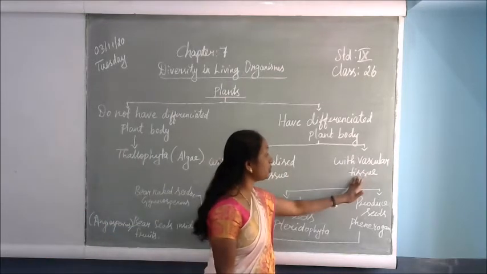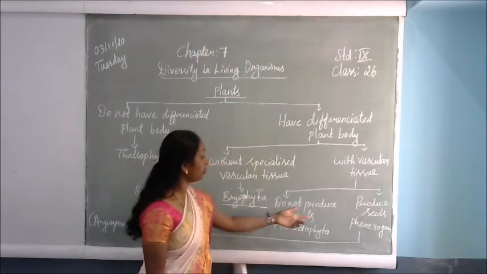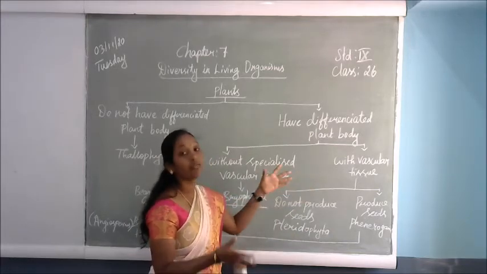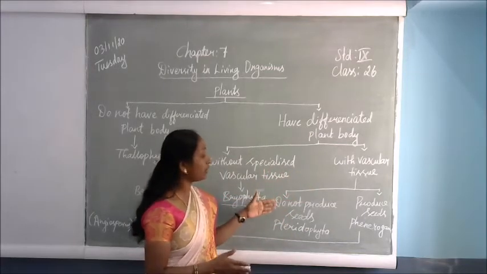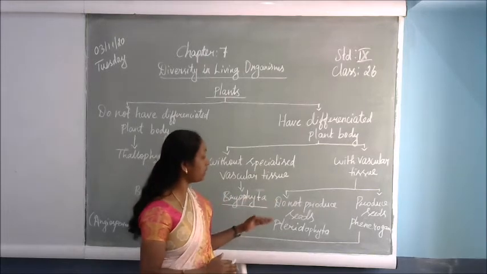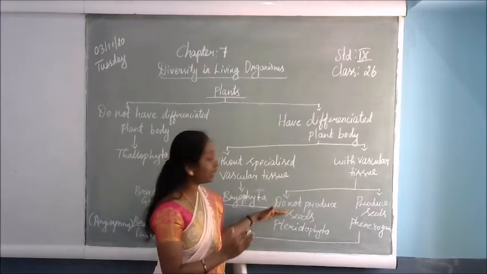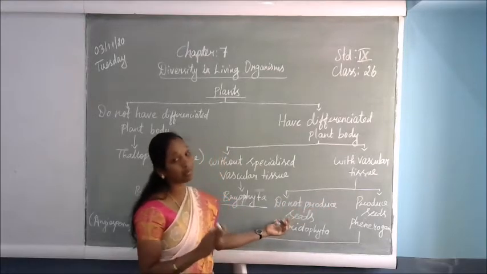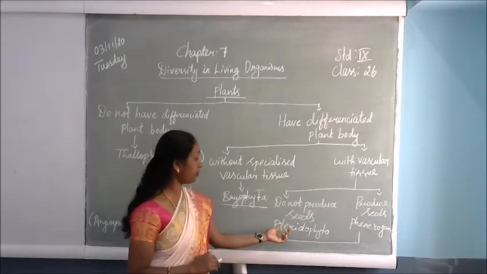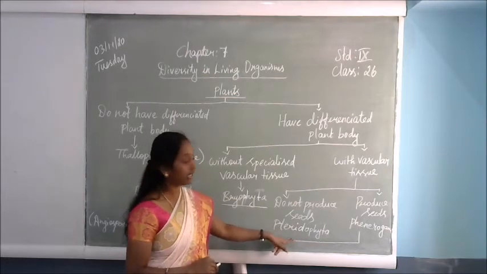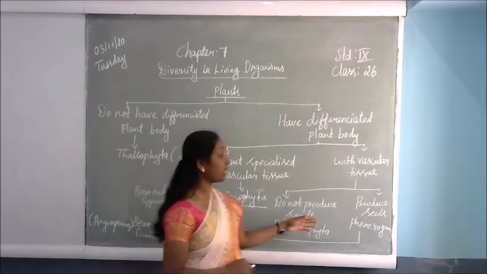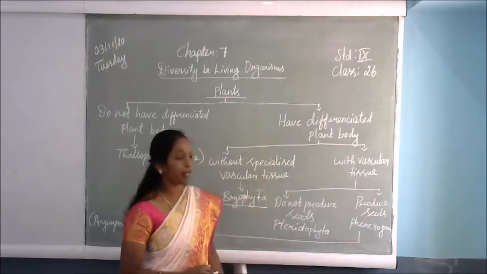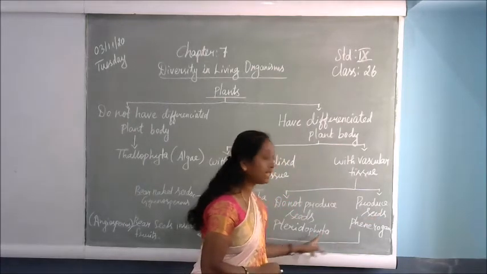With vascular tissues, the plants fall into 2 different types. One type does not produce seeds. It is not able to produce seeds. For example, Pteridophyta. Some of the plants are able to produce seeds, that is Phanerogams. These are the plant groups.